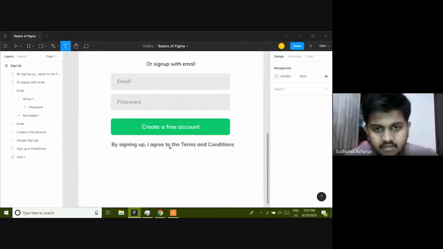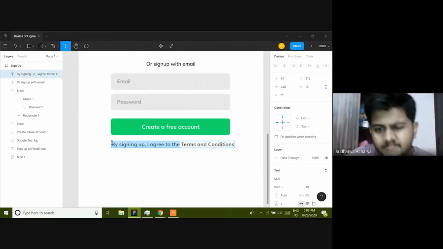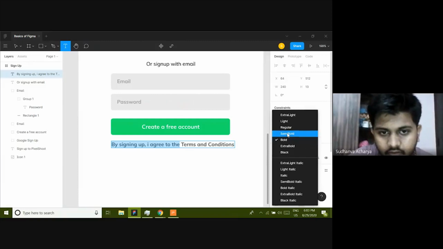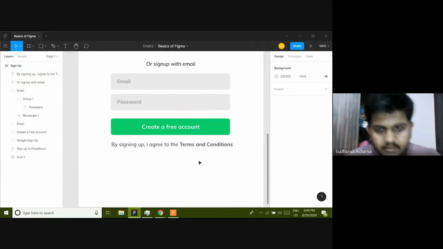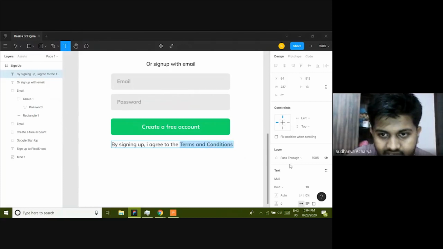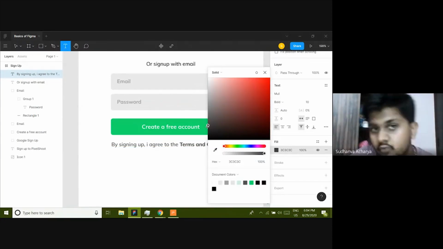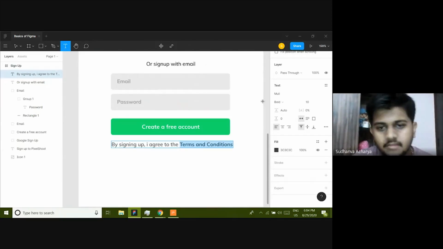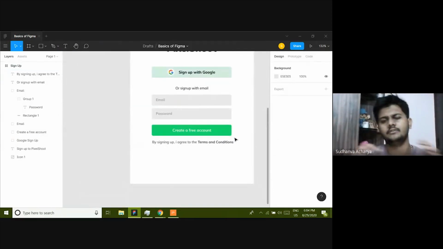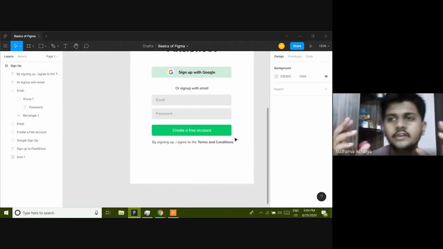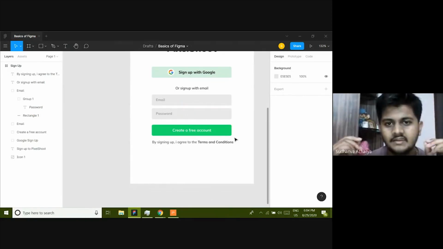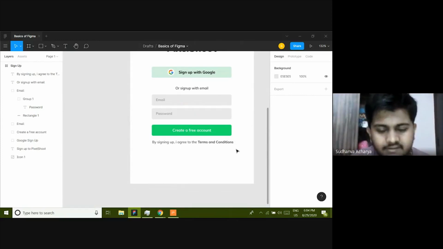And yeah, I also want terms and conditions to look clickable. So what I'll do is highlight this by darkening the color. This is all techniques of design, like how to make something look clickable. So spoiler alert, we are going to explain all these things. There is much more to this than only creating buttons. Figma is far more powerful, but it's really easy to learn.